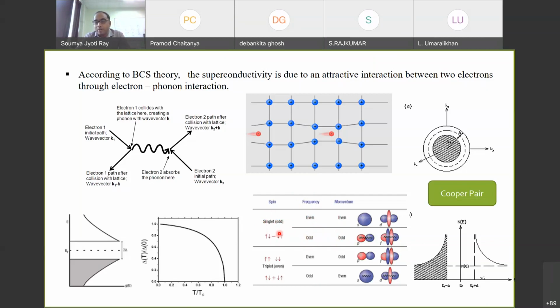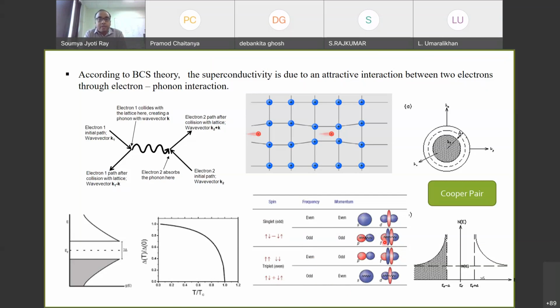So you can see how much degeneracy is possible here. For the triplet part, you can have an even time part and an odd spatial part, or an odd time part and an even spatial part. These are the different possibilities for a singlet or triplet superconductor, so the quantum state can have any of these combinations.